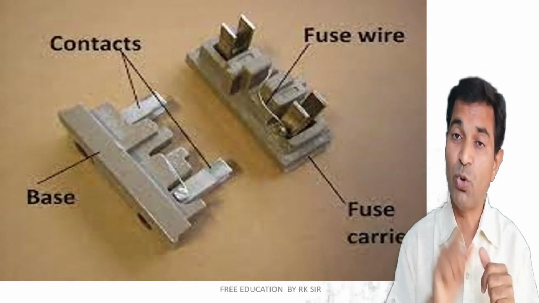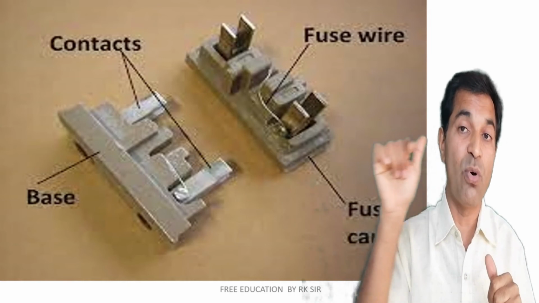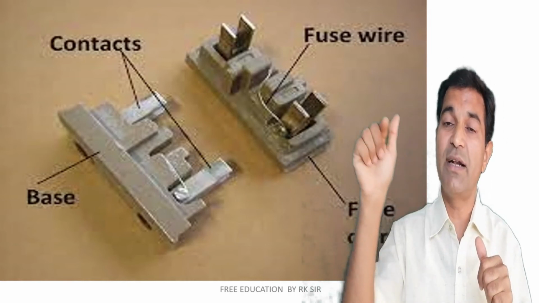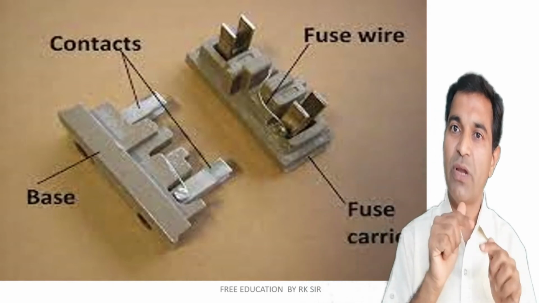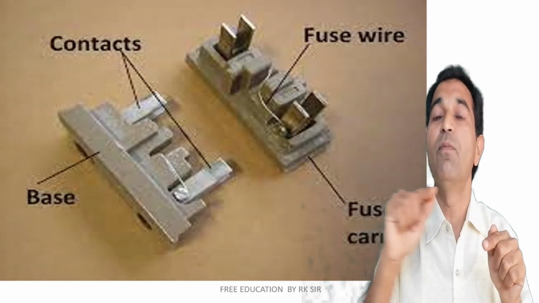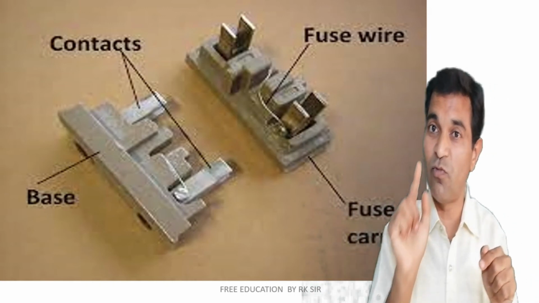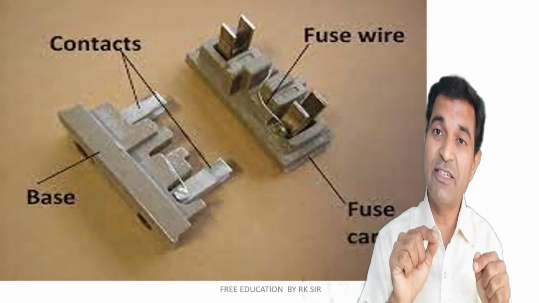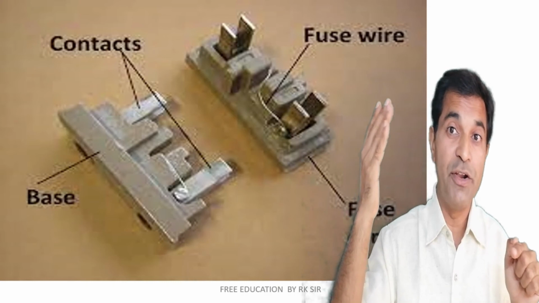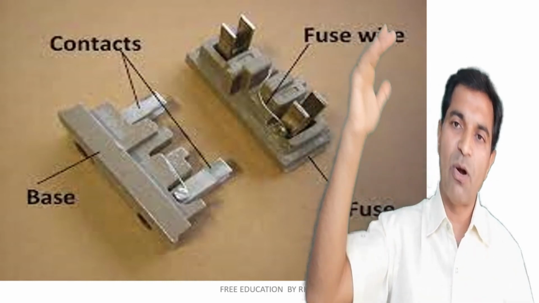For example, if 2 ampere of current is flowing, 2 squared RT means 4 RT. But if 3 ampere of current is flowing, then 3 squared RT means 9 RT. You can now see the difference from 2 ampere to 3 ampere, from 4 to 9. Simply a difference of 1 ampere of current leads to a difference of 4 to 9, almost double or triple, and the effect will go on increasing cumulatively at higher amounts of current.